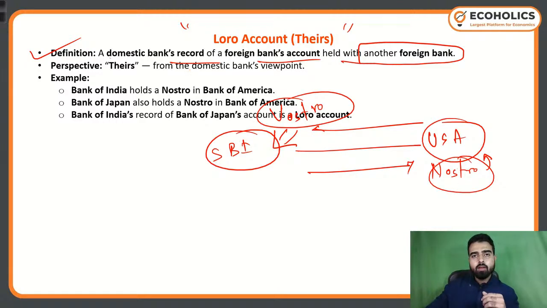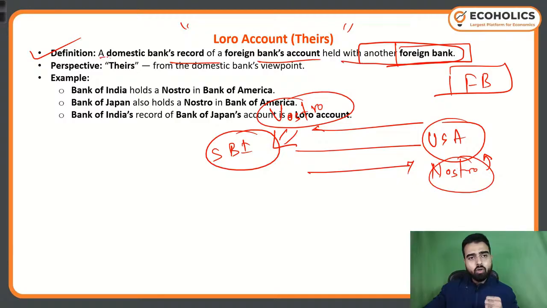Now another foreign bank enters. There is a foreign bank, another foreign bank, in the US, and what is it doing? They are keeping a domestic bank's record of a foreign bank's account held with another foreign bank. So another foreign bank comes into the picture.